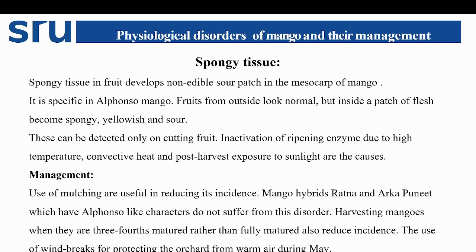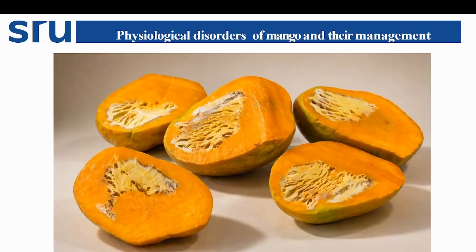The mango hybrids Ratna and Arka Puneet, which have Alphonso-like character, do not suffer from this disorder. Harvesting the mangoes when they are 3 to 4 matured rather than fully matured also reduces the incidence of spongy tissue. The use of wind breaks for protecting the orchard from warm air during the May month can greatly reduce the incidence of spongy tissue. So these are the images. You can see the mango fruit internally affected with the spongy tissue disorder.